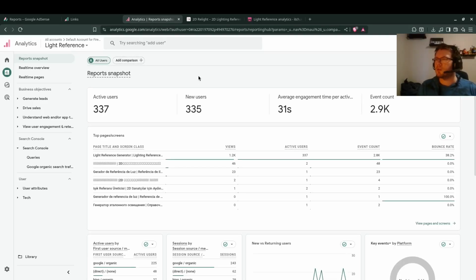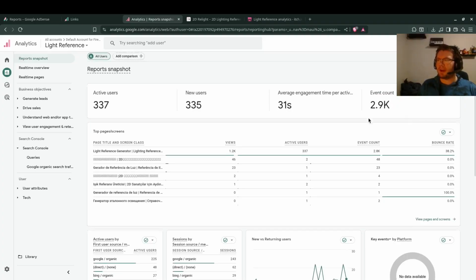I also wanted to show the monetized analytics from the past few months. I got monetized at the end of September, so just going through October 1st. When I looked at this report going into November, the first thing that stood out to me was the average engagement time. I did push a couple of updates throughout the month of October, trying to boost this number up. I ended up with 31 seconds within an event count of 2.9 thousand.